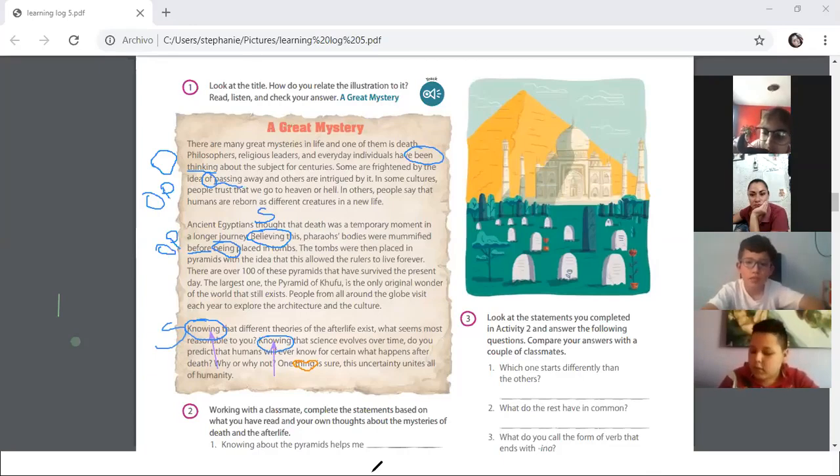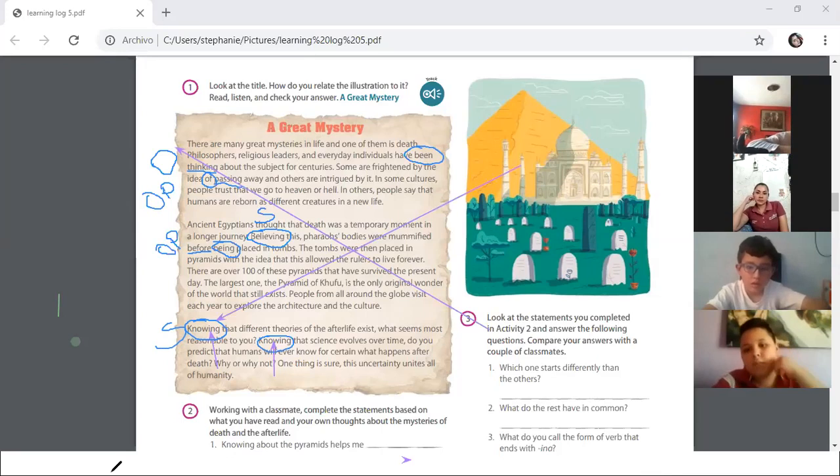Subject. Why? Because the beginning is the beginning of the sentence. Exactly. In this case, pay attention. Think is not a gerund because th is not a verb. Okay? Think in this case is an object. In Spanish it is cosa. Don't forget that gerunds are formed with a verb and ing.